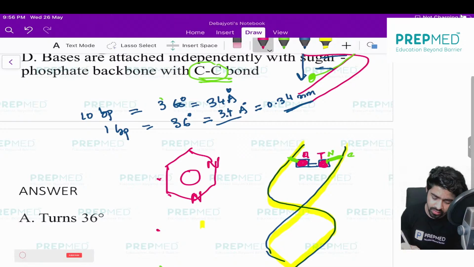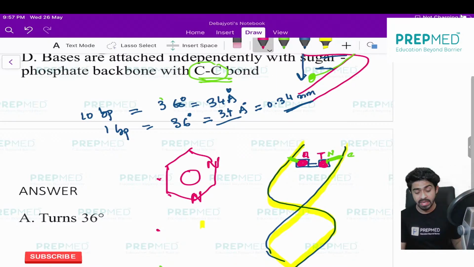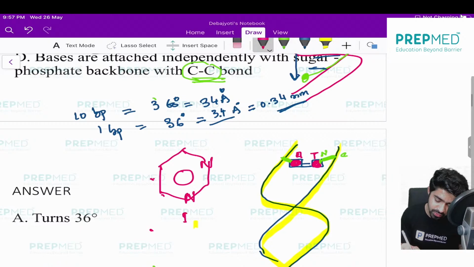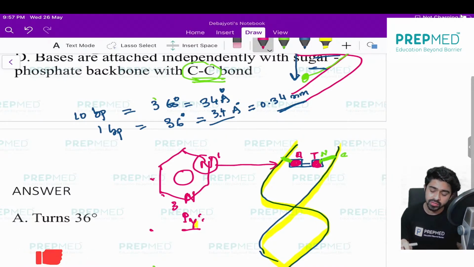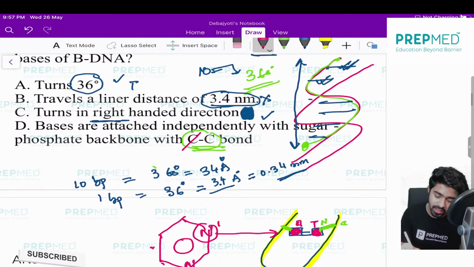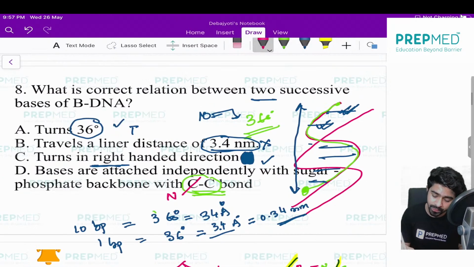We can draw two structures. One is purine and the other is pyrimidine. The purine is the heaviest, pyrimidine is the smallest. So this is the structure of the pyrimidine, where nitrogen is present in the first member of the ring and the third member of the ring. And this nitrogen will form a bond with the sugar phosphate backbone. So this will be an NC bond. This is not a CC bond, rather it will be an NC bond. That's why it is wrong.